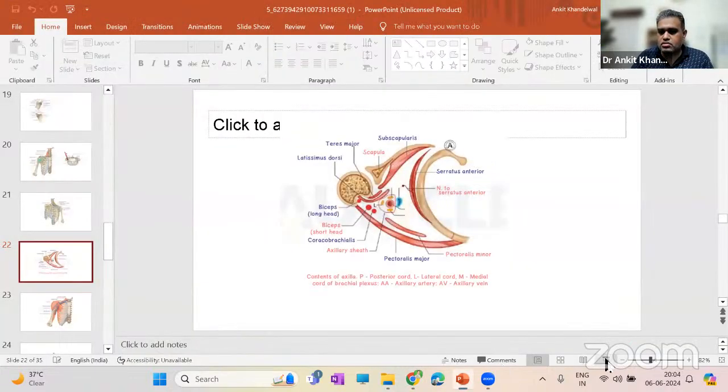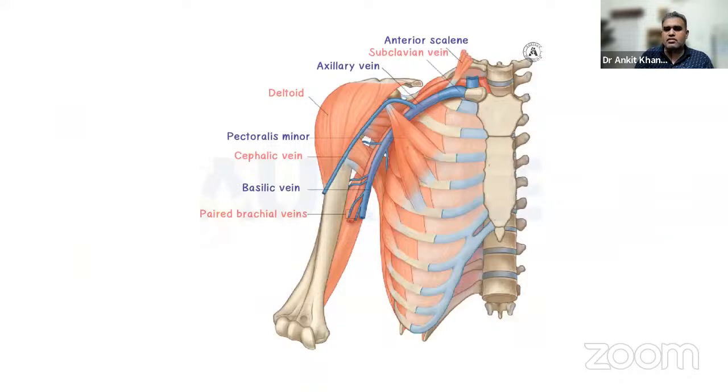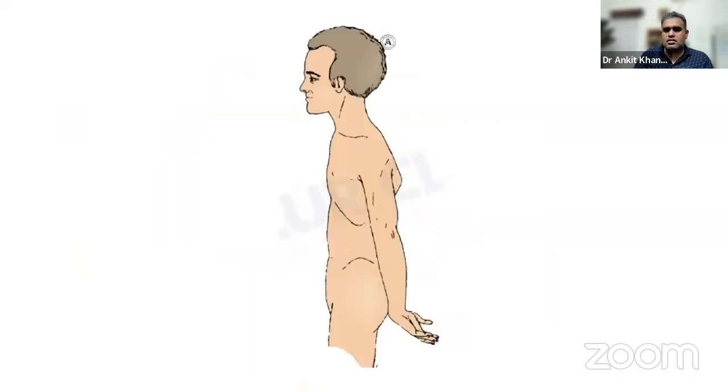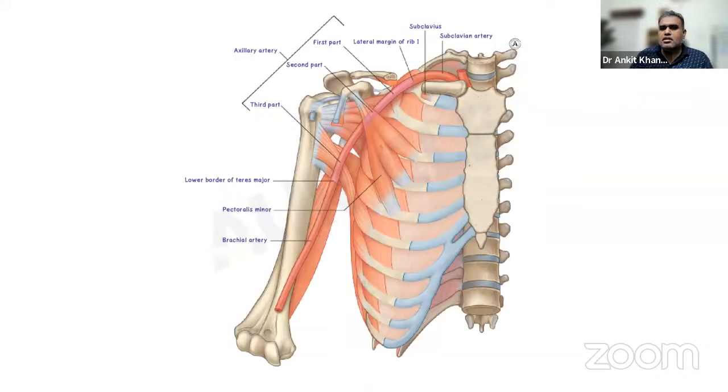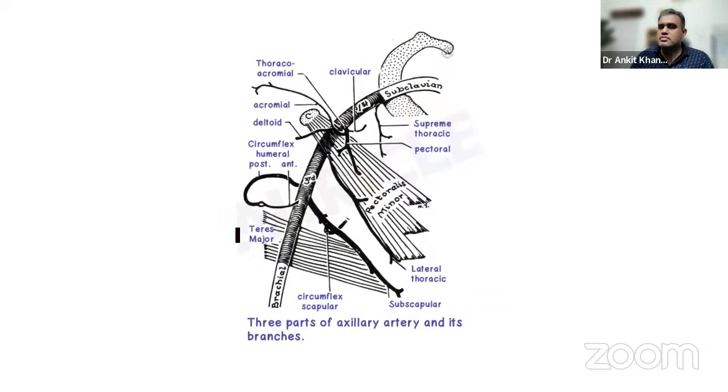Let me show you in some other images as well. Yes. Okay. These are the 3 parts written over here. Let us just go through it quickly. This is the first part, that is the second part, that is the third part of the axillary artery. The second part is behind the pectoralis minor, don't forget. It is continued from the subclavian and continues as the brachial artery, and these are the branches.